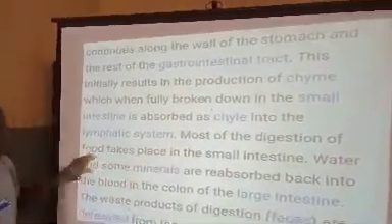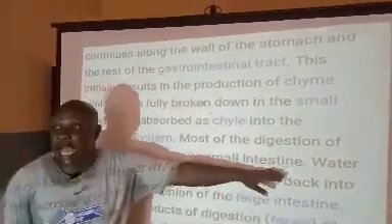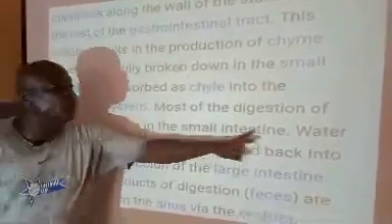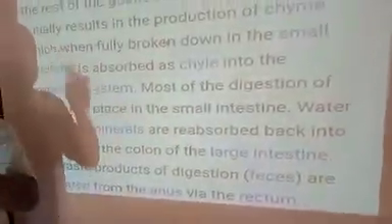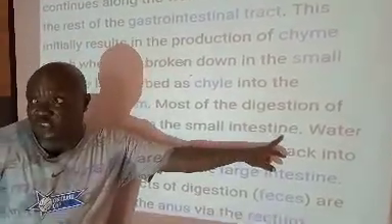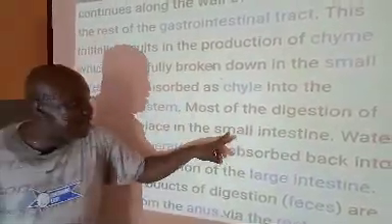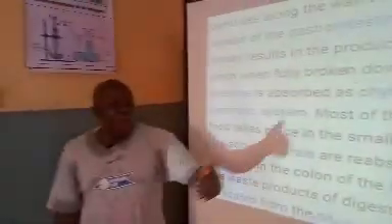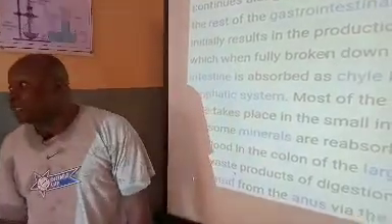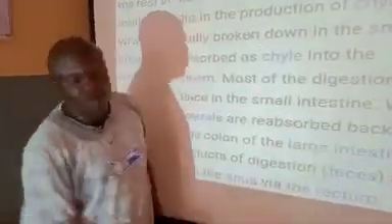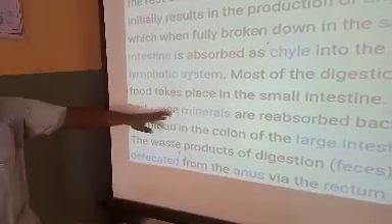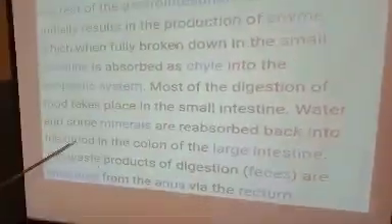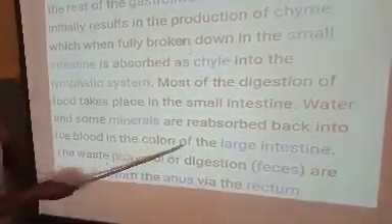Then most of the digestion of food takes place in the small intestine. The small intestine is the longest organ in the human body, and absorption of food takes place in the small intestine. Take note of that. There are 2 organs you are talking about here: small intestine and large intestine. One absorbs the food. The other is primarily responsible for absorption of water. So the small intestine absorbs food. Then water and some minerals are reabsorbed back into the blood in the colon of the large intestine.